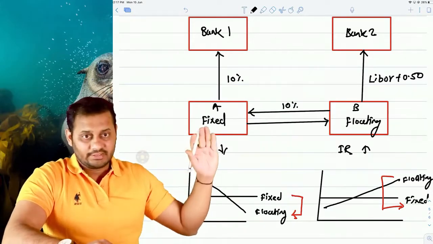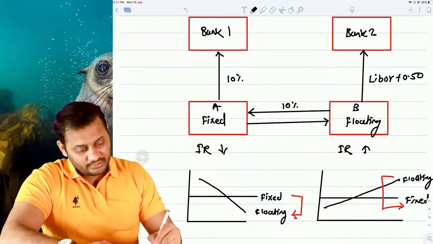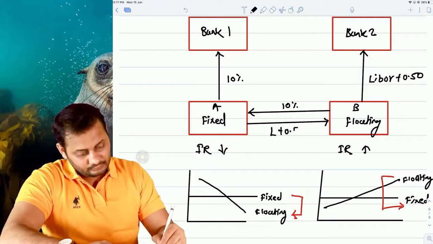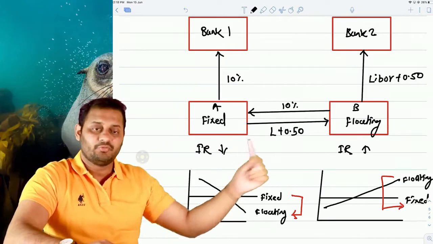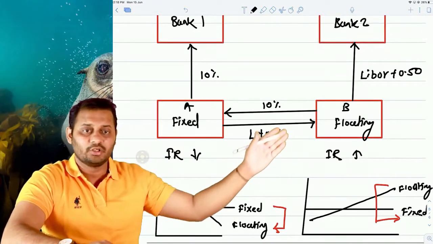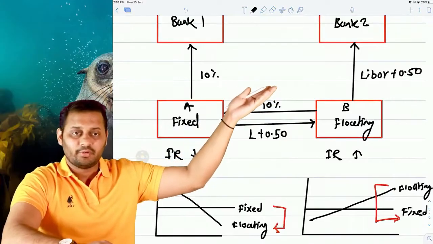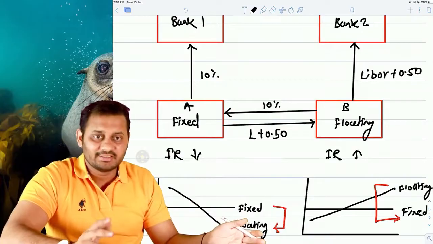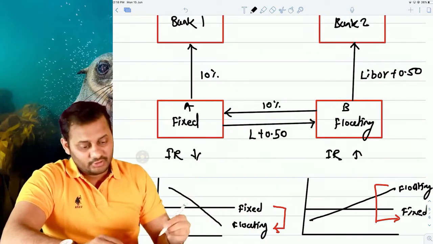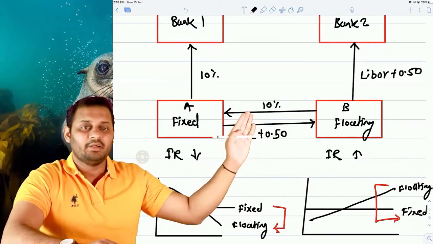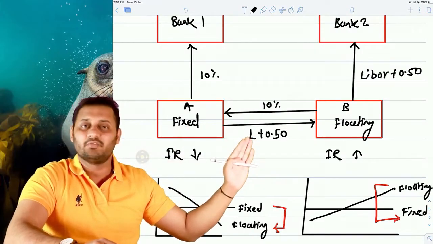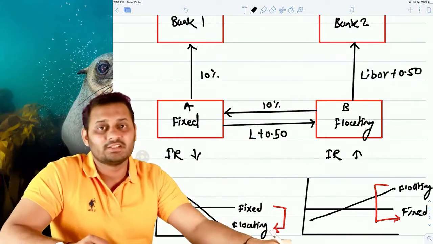And this A party will pay LIBOR plus 0.5 to B. So from the angle of B, let's have a look. B is paying LIBOR plus 0.50, receiving LIBOR plus 0.50. The effect is nil and ultimately B is paying fixed. So for B, the net payment has been converted into fixed, and for A, the net payment has been converted into floating. This is how the swapping happens.